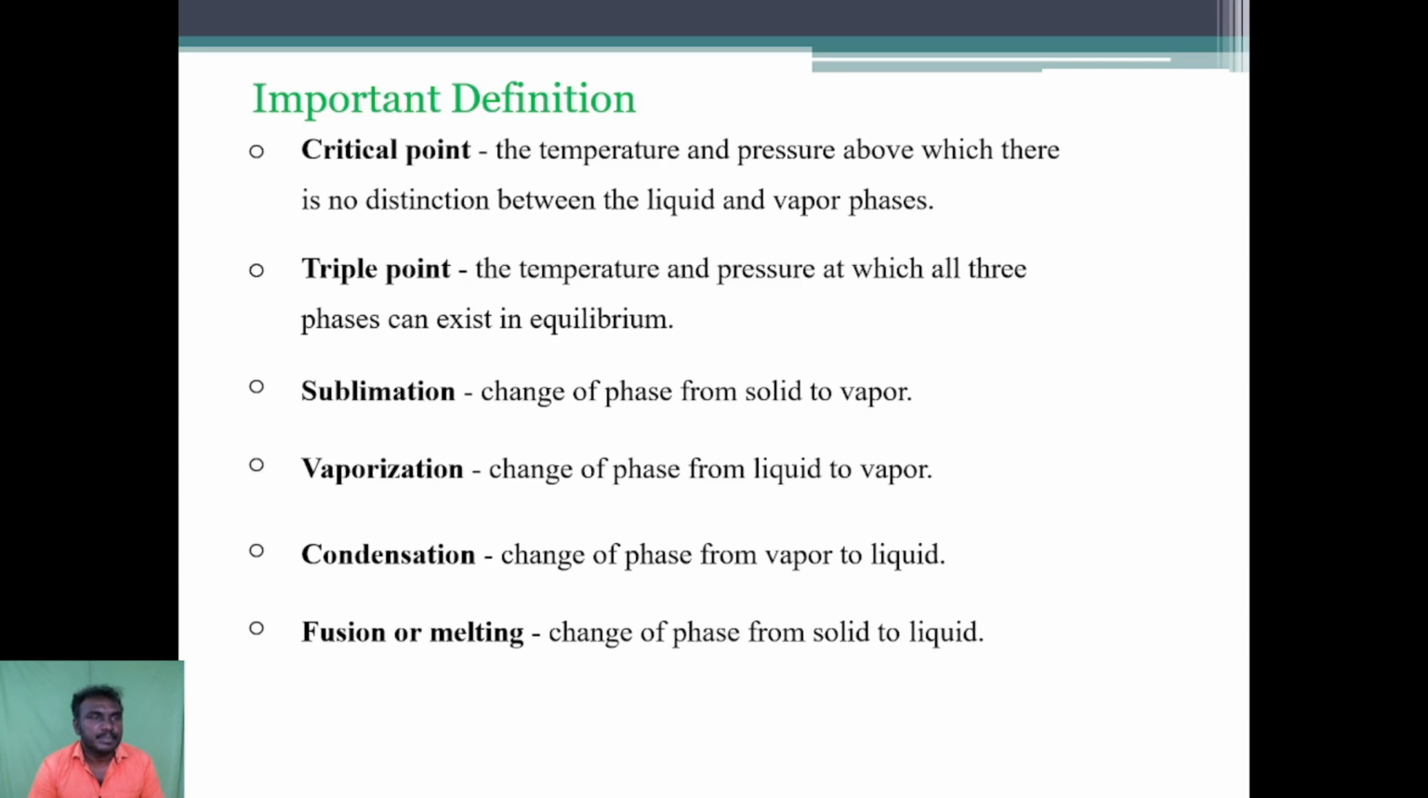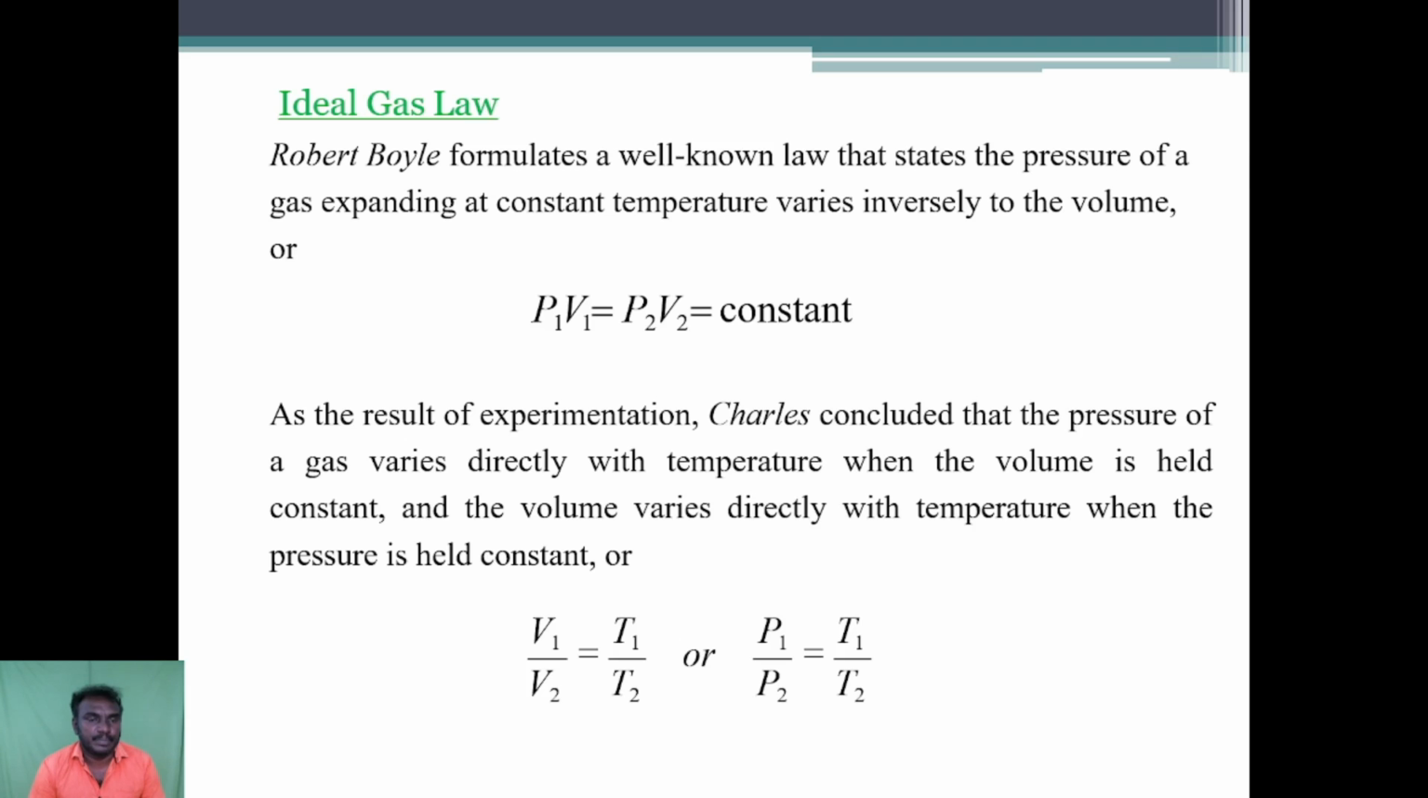Then the following are the important definitions. First one is the critical point: the temperature and the pressure above which there is no distinction between the liquid and vapor phases. The second is the triple point: the temperature and the pressure at which all the phases can exist in equilibrium. Sublimation. Change of phase from solid to vapor is called sublimation. Next, vaporization. Change of phase from liquid to vapor is vaporization. Condensation. Change of phase from vapor to liquid is called condensation. Fusion or melting. Change of phase from solid to liquid is called fusion.